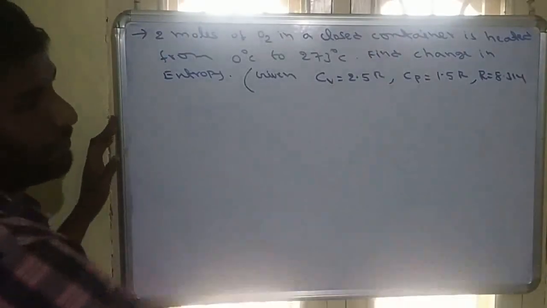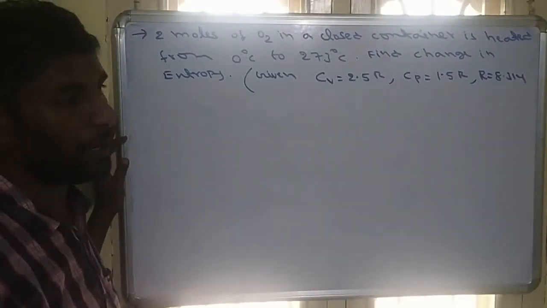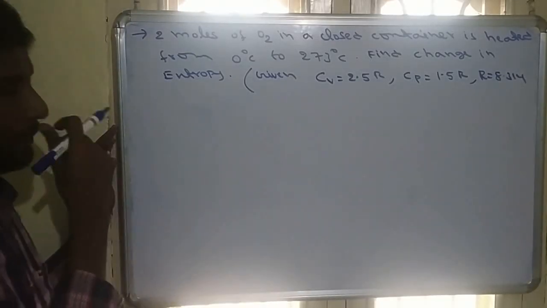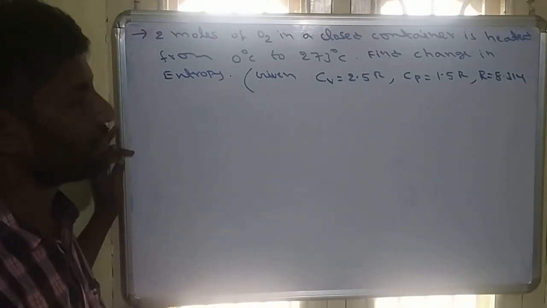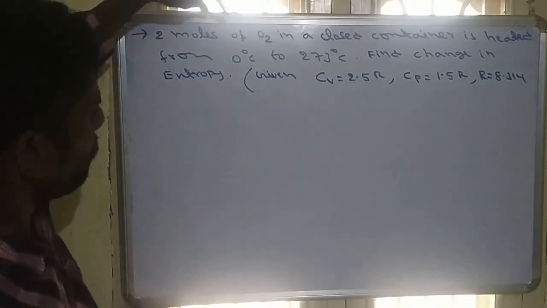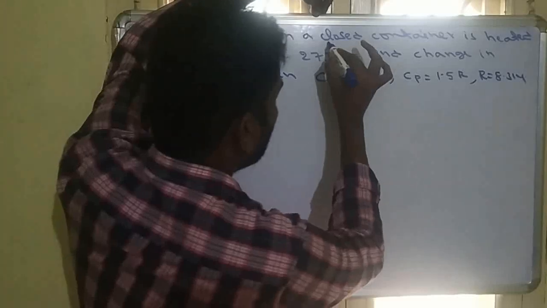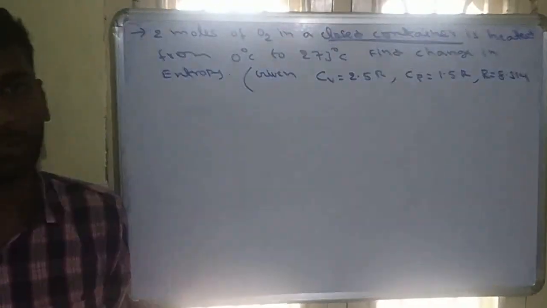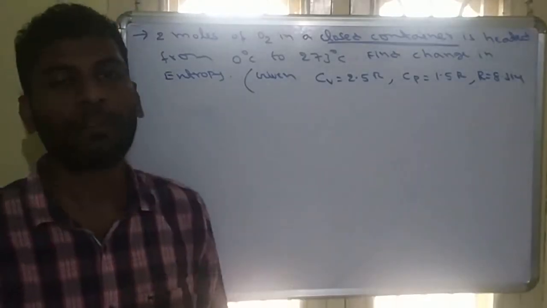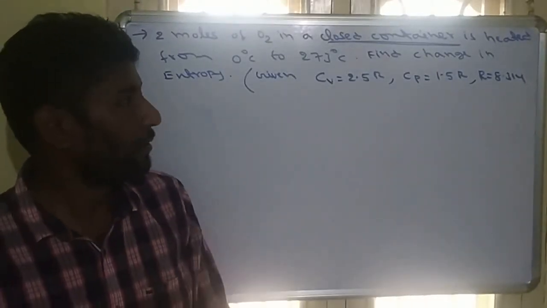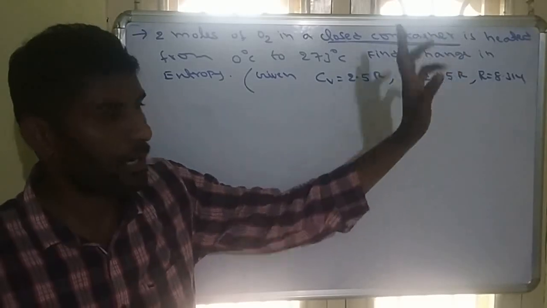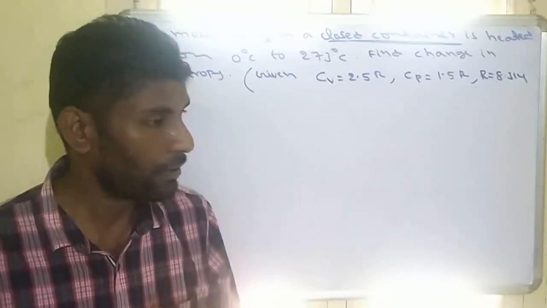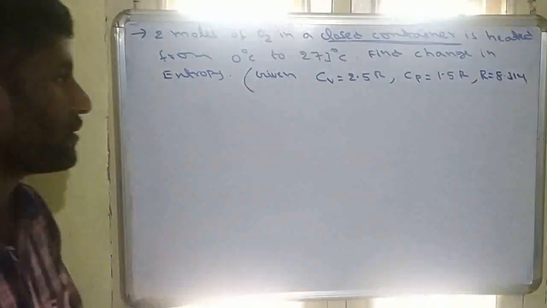Now, use the formula. I gave 4 formulas, so which formula we have to put, that is important. See this, 2 moles of O2 gas in a closed container. Your container is closed, temperature is changing. Now which is the constant that we have to take, pressure constant or volume constant? Closed container, when container is closed, that means volume is constant. In a closed vessel, volume is always constant.